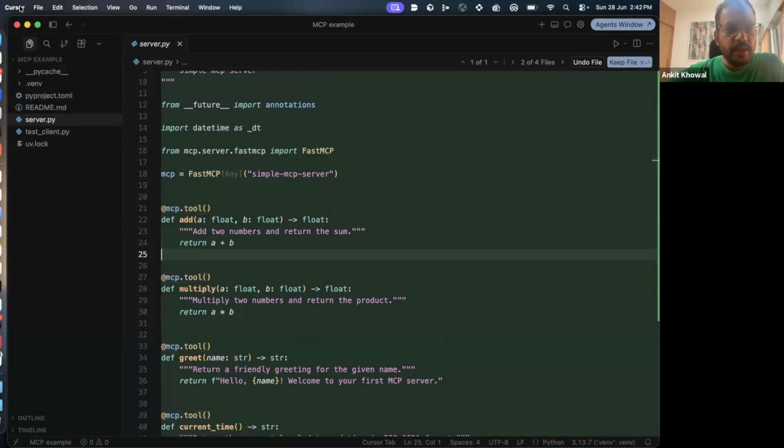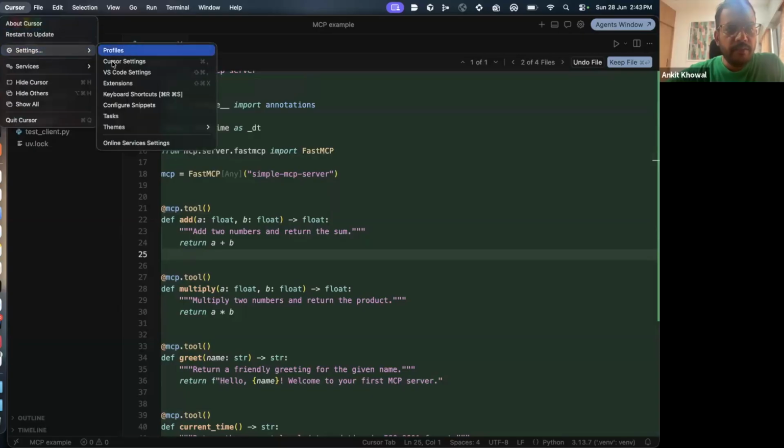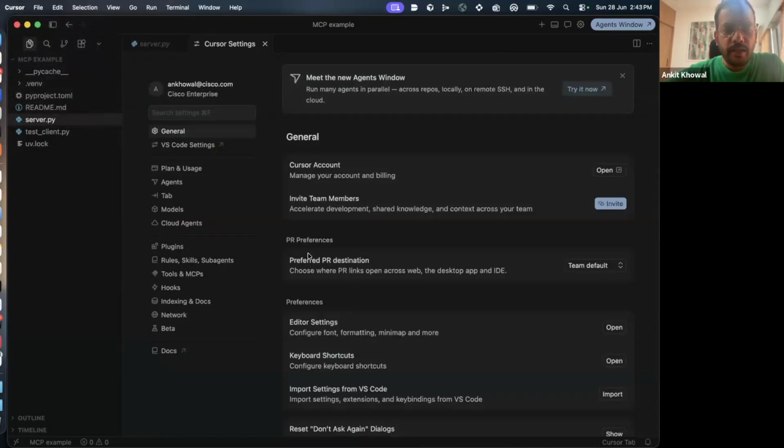Now in Cursor, you must already know that we can basically register MCP servers. Then when you type in anything, the LLM knows what tools it has access to, and based on your user query, it will automatically call those tools.